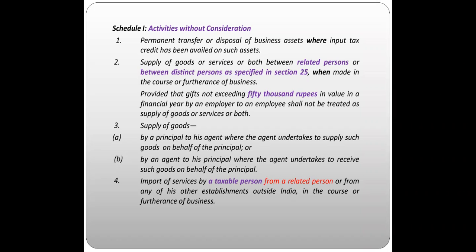The first case was that on behalf of the principal, he will supply the goods. And the second case was that on behalf of the principal, he will receive such kind of goods. In both the cases where there is a supply of goods, the principal or the agent don't have to give any kind of consideration. So this activity is also without consideration.